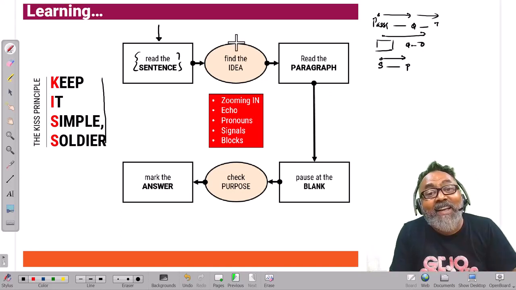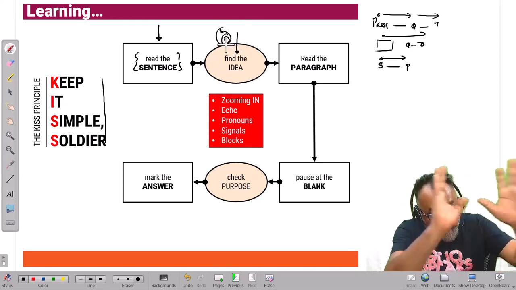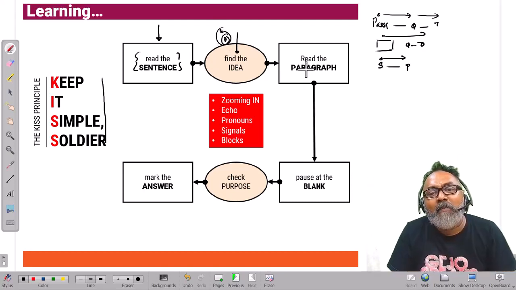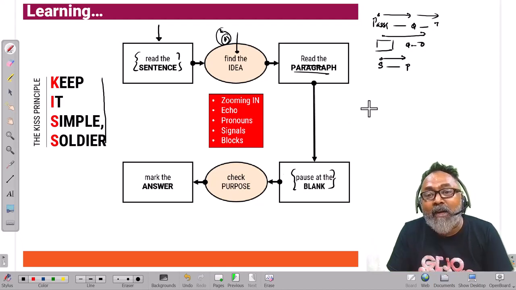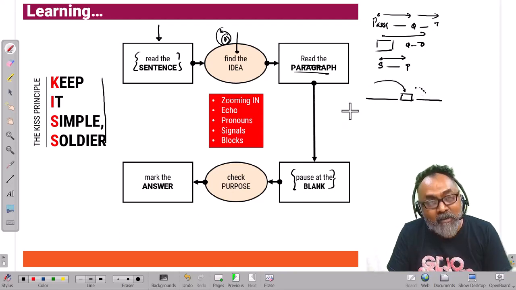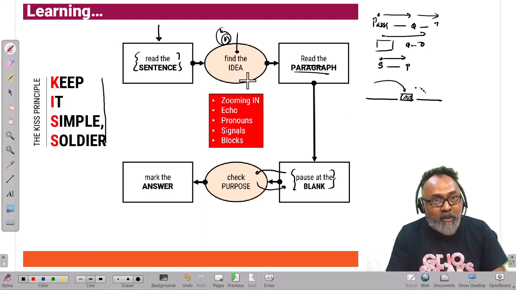Read the sentence. Get the idea of the sentence. Keep in mind, are there any pronouns? Is there any signal word? Just keep that in mind, by the side. If you want to take a note, you can, but you don't need to. Read it once, leave it there. Read the paragraph. Pause at the blank. See if it happens. And then check, can it fit in? So if there is one sentence here, blank here, see if it happens. Let's check the next sentence also quickly. And then check the purpose. There has to be a certain purpose for the particular sentence. Is it explaining something? Is it adding on to something? Is it summarizing something? And then mark the answer.